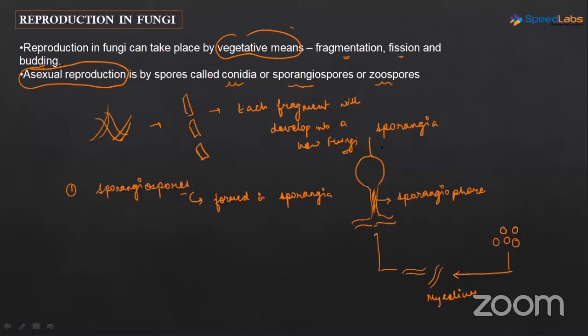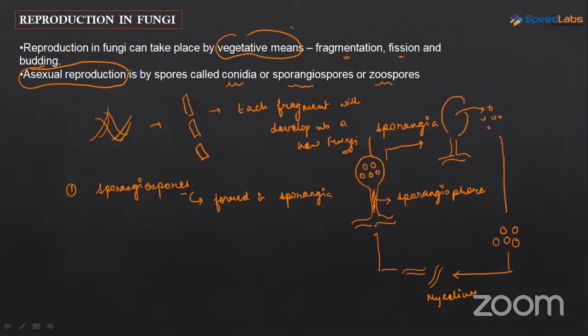ठीक है, तो इस sporangium के अंदर क्या है? Sporangiospores or spores. So in a suitable environment, what will happen? These will burst, and these spores will be released.